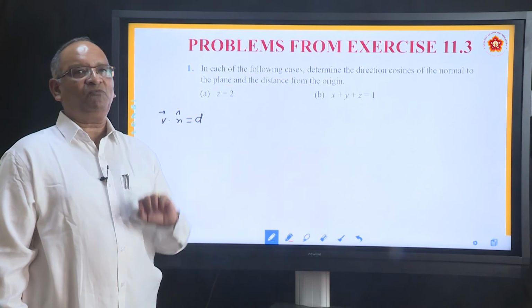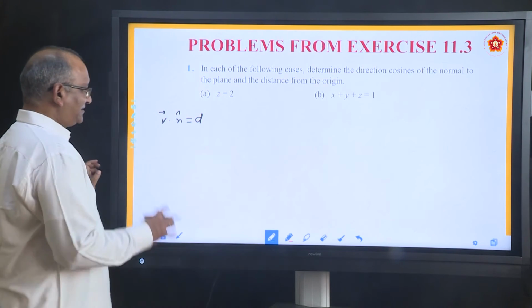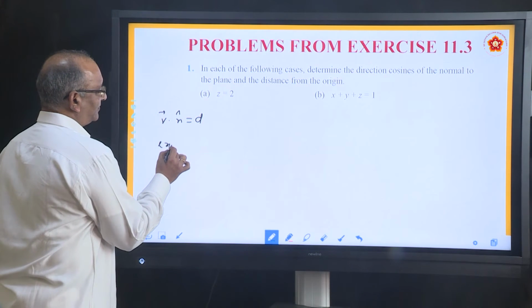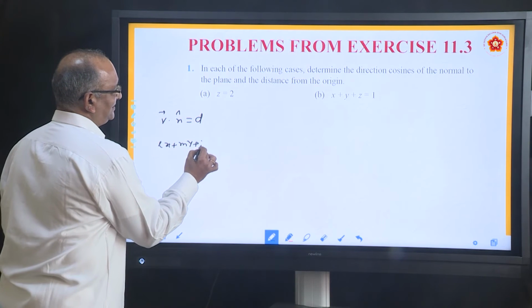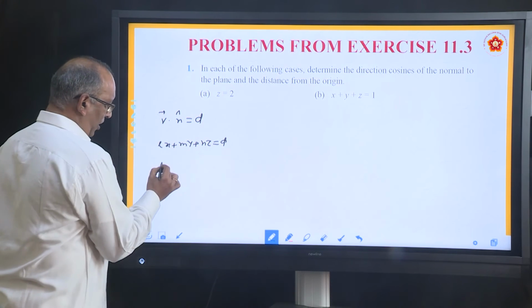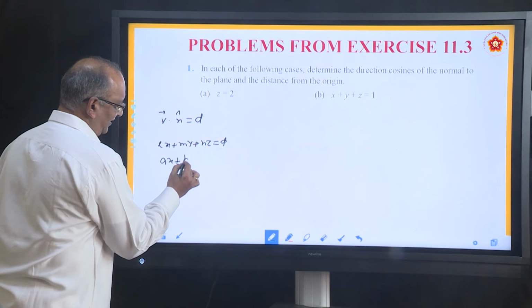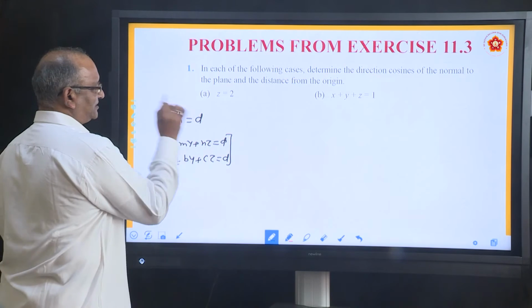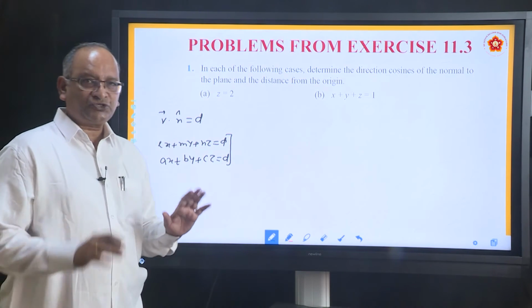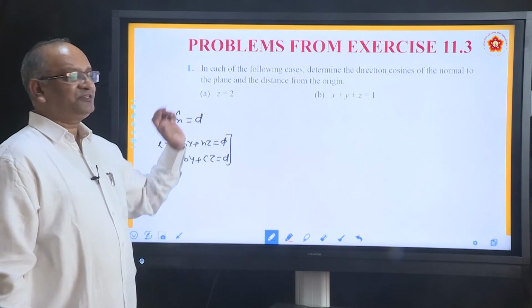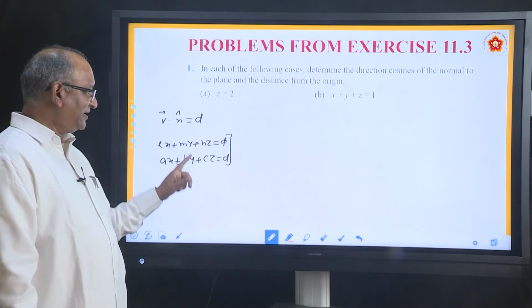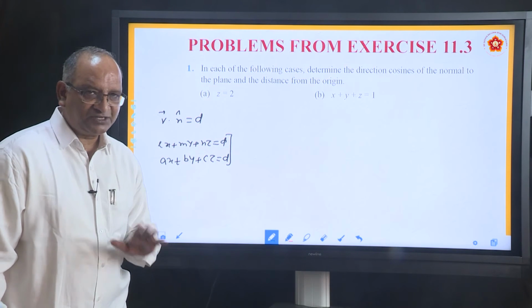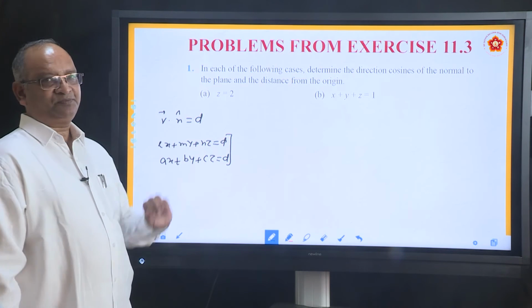In Cartesian form, what is it? In Cartesian form, it is the same thing. We write it as lx plus my plus nz equal to d, or ax plus by plus cz equal to d. These are Cartesian form, this is vector form. Now the question is, the equation which he has given in Cartesian form, whether it is of first type or second type. Unless it is mentioned, it is always second type.